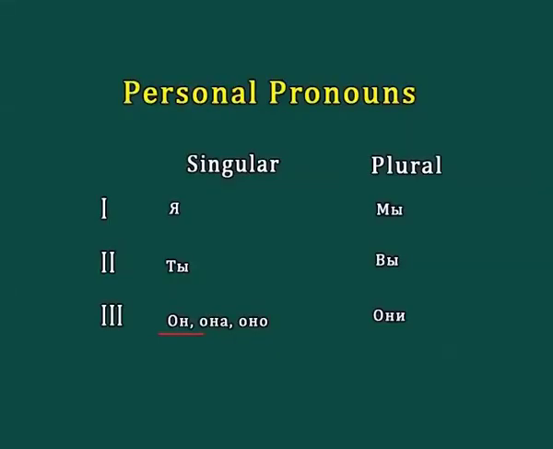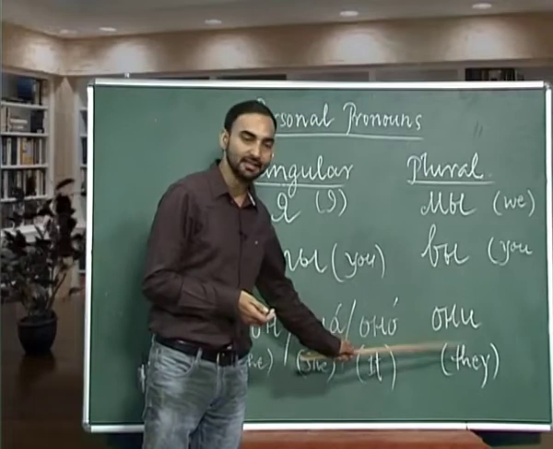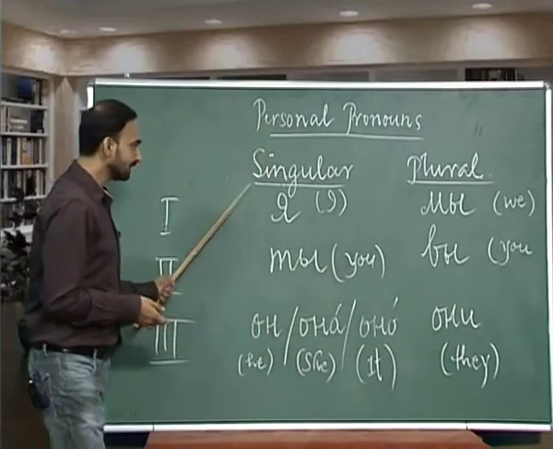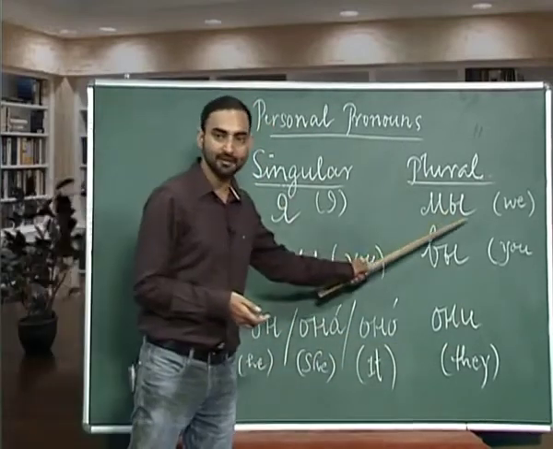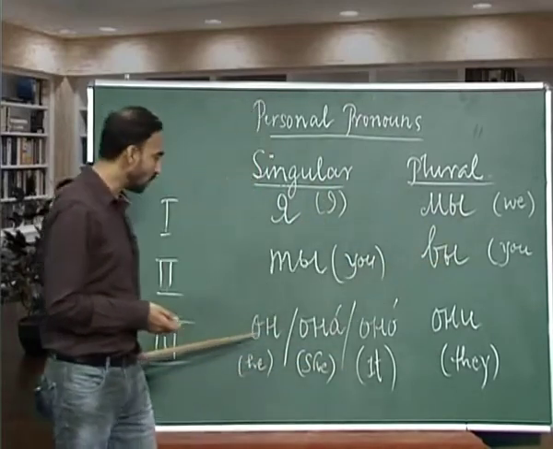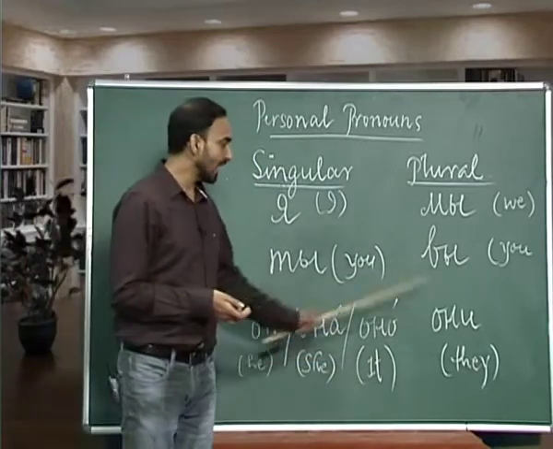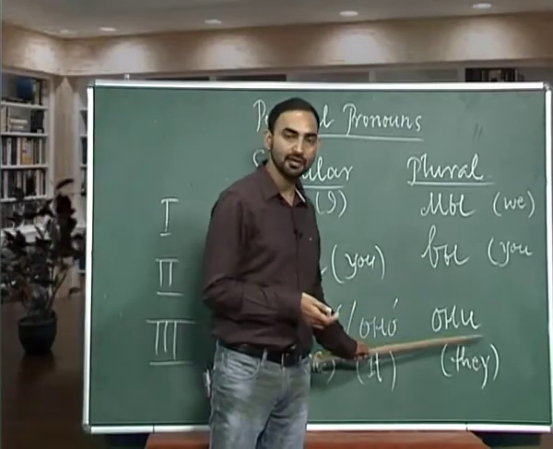Он, она, оно, and the plural number is они. So this is я, мы, first person; ты, вы, second person; он, она, оно, third person singular number; and они, third person plural number.